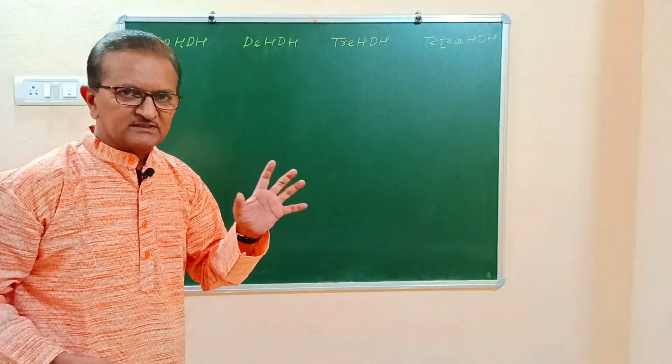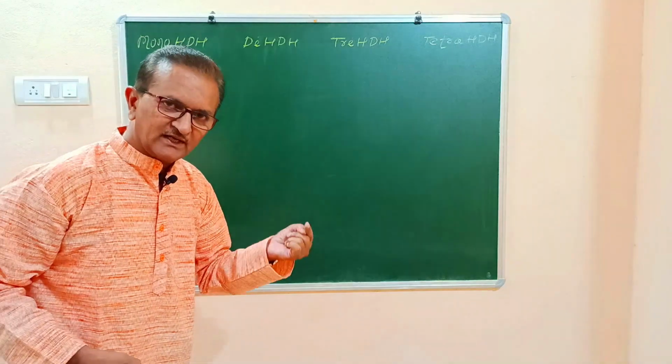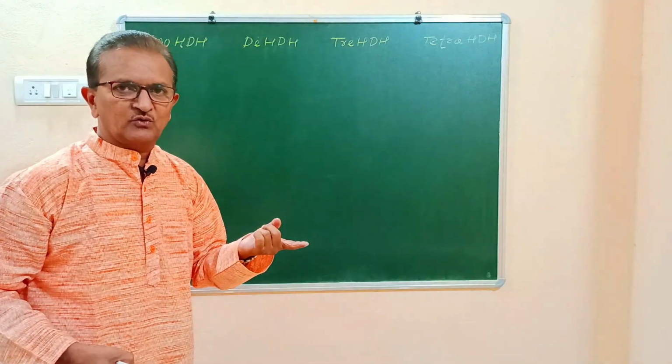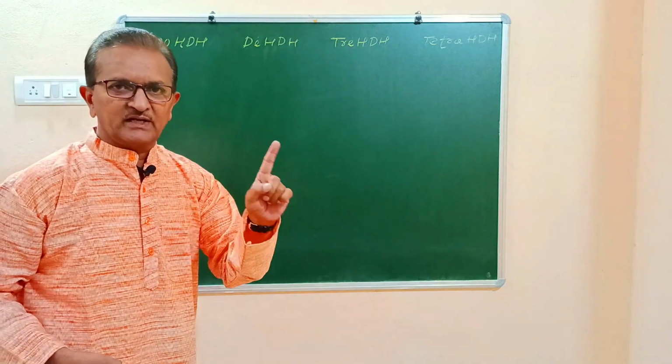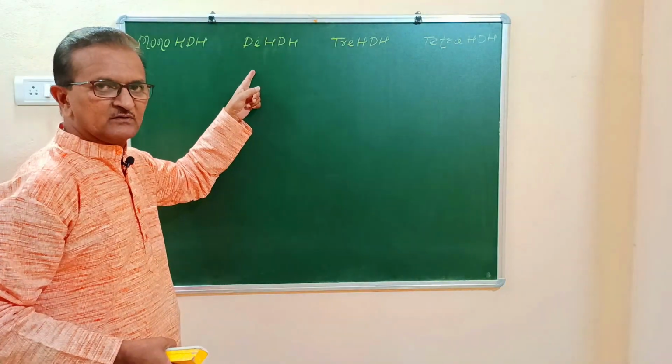Or we can say like this also, the compounds formed by replacement of only one hydrogen atom of an aromatic or aliphatic hydrocarbon by one halogen atom are called monohalogen derivatives of hydrocarbon.